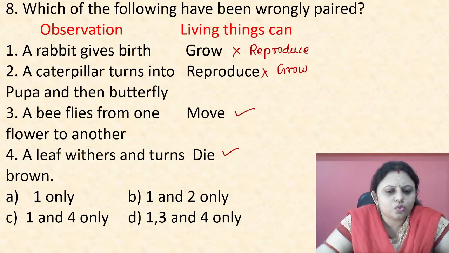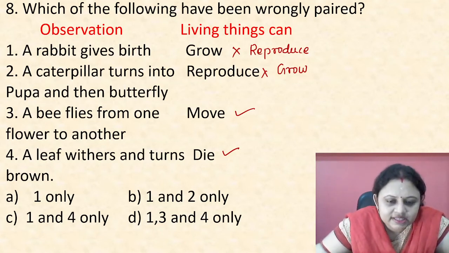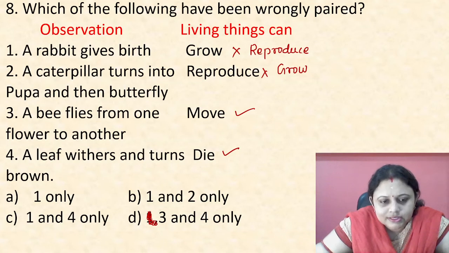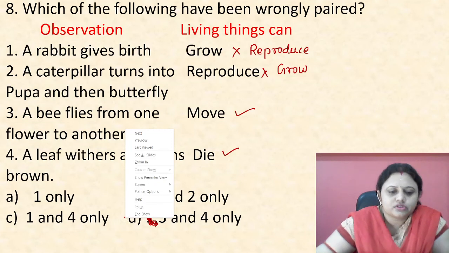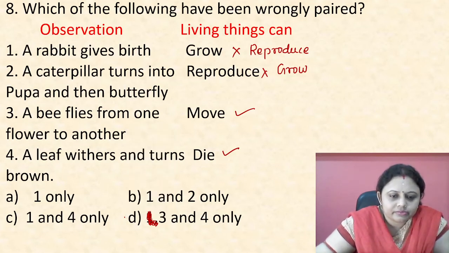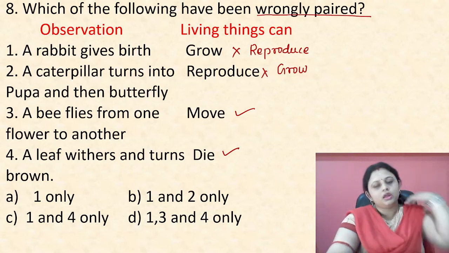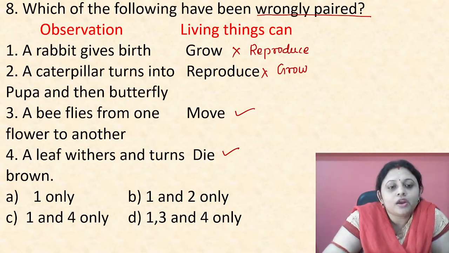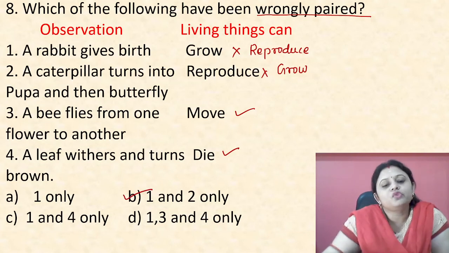Okay. So, I think some mistake is there. Sorry. Our question is which one is wrongly paired, and I was searching for correct pairing. So which one is wrongly paired? Option 1 and 2. So which is our correct option? That is option B, option 1 and 2 only.